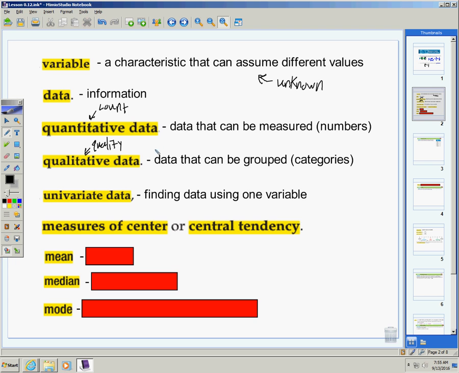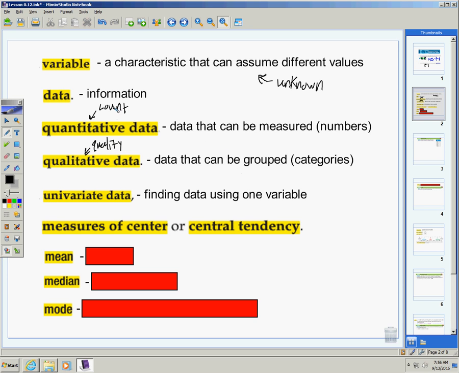How many people said okay? We're not just counting, we're grouping it. Or I could say, what's the color of your shirt? Well, I would be grouping it into red, blue, yellow, green, things like that. Qualitative, not going to be counted. Quantitative can be counted. Okay?